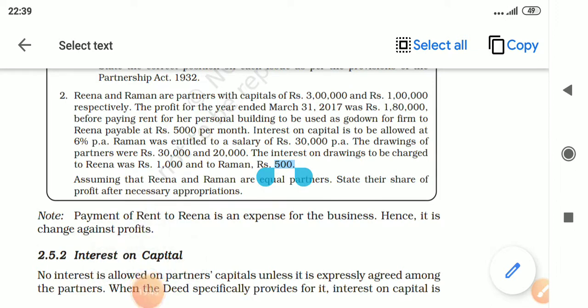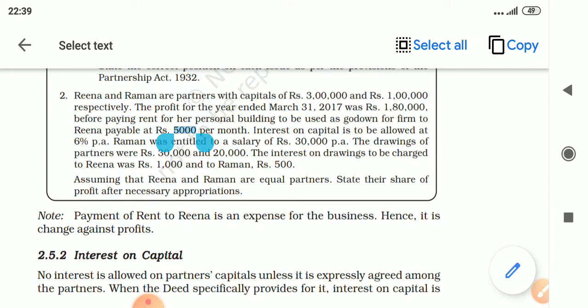Okay, children. So in this question, first this 1,80,000 will appear on the credit side of profit and loss appropriation account. Next, it is 5,000 into 12. Reena's rent, because Reena has provided a personal building for the firm's use.